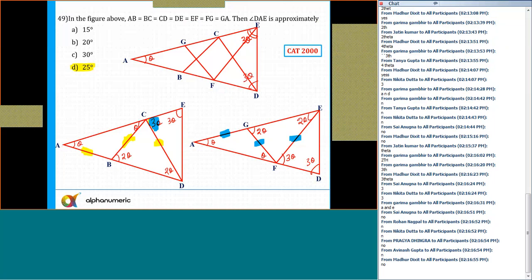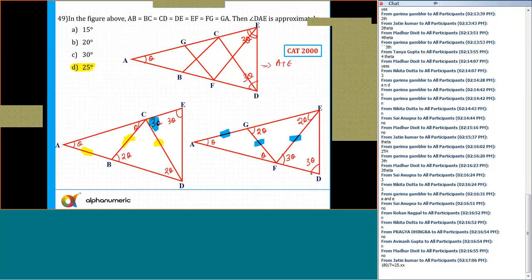So in this triangle, we can say A plus E plus D is equal to 180 degrees. So that is theta plus 3 theta plus 3 theta, it is equal to 180 degrees. So theta is approximately equal to 125 point something. So the nearest option choice is option D.